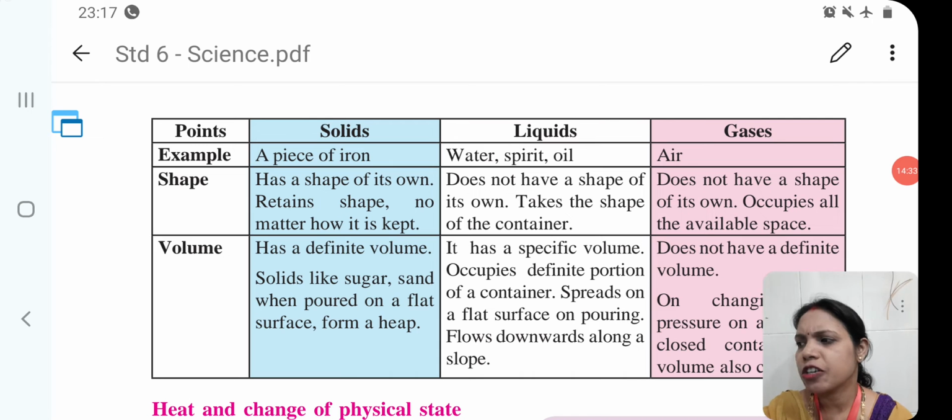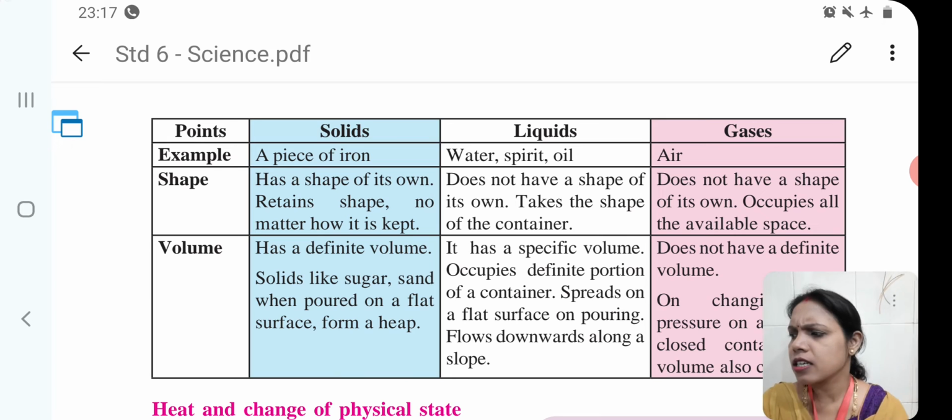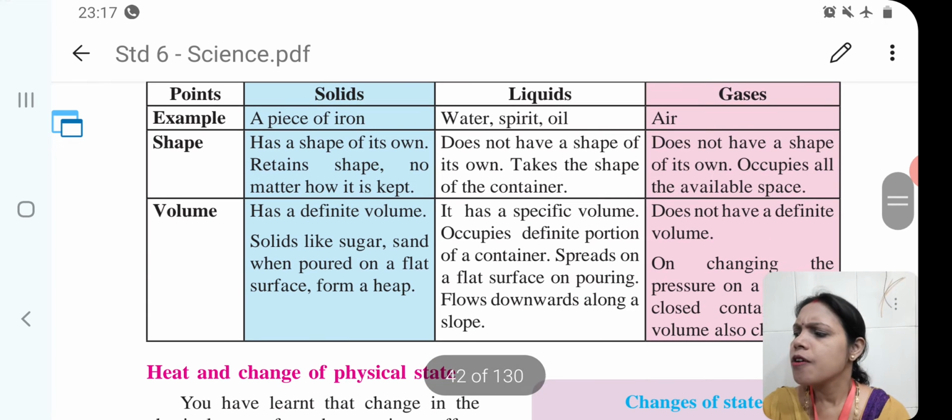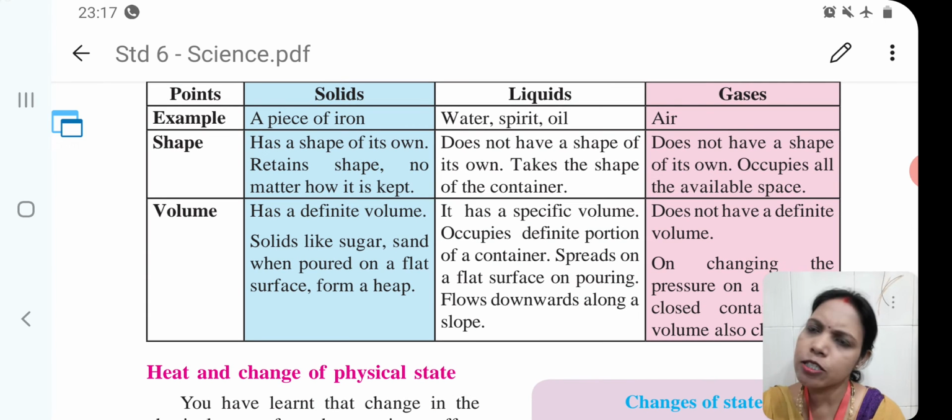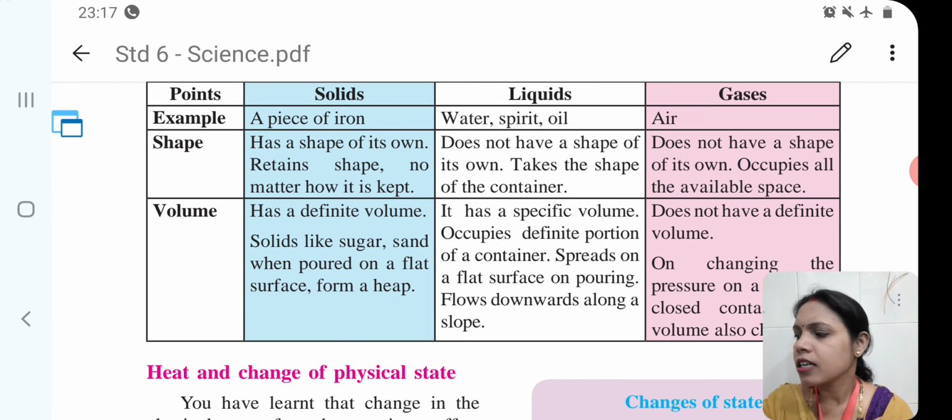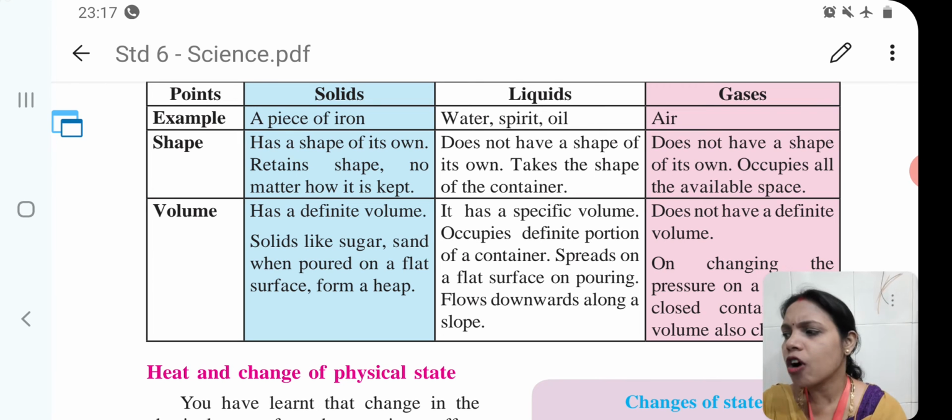Volume: a liquid has a specific volume, occupies a definite portion of a container, spreads on a flat surface on pouring, and flows downwards along a slope because it is liquid, then takes the shape of the surface. Easily you can take the help of water as well as any liquid substance, sharbat or tea or anything else.